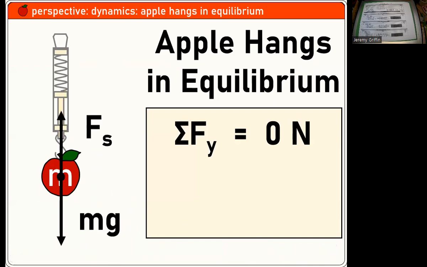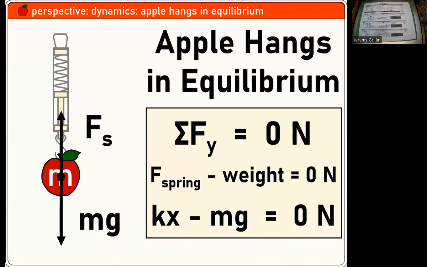Okay. Apple hangs in equilibrium. It's pretty straightforward. Spring force up, weight down. They have to balance out. You can make some substitutions, solve for stuff. If you know any three of those, you can solve for the fourth kind of deal.